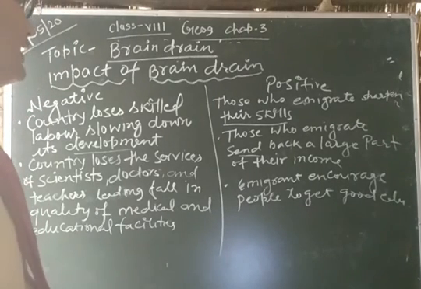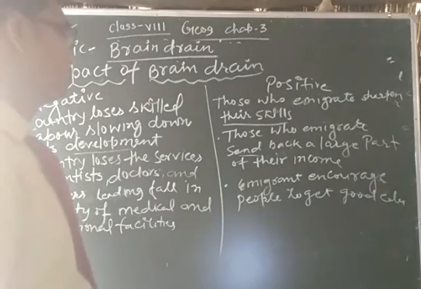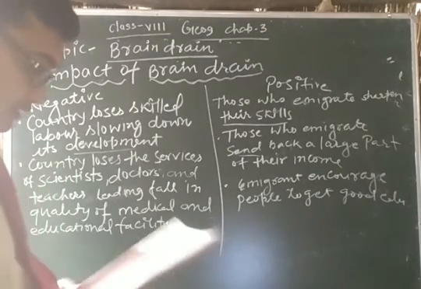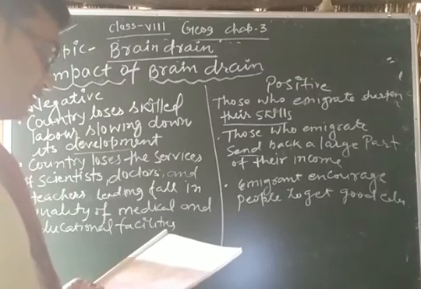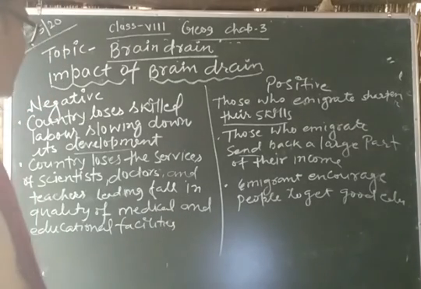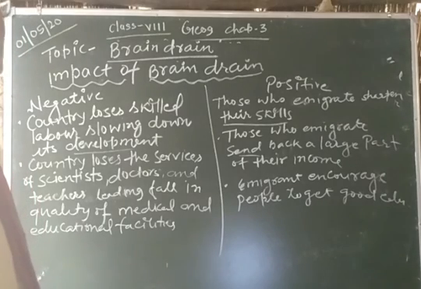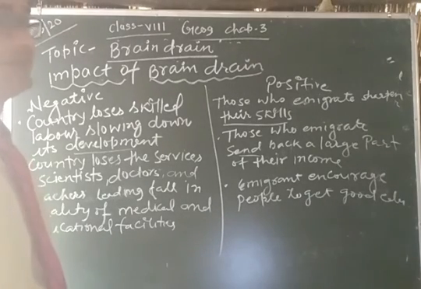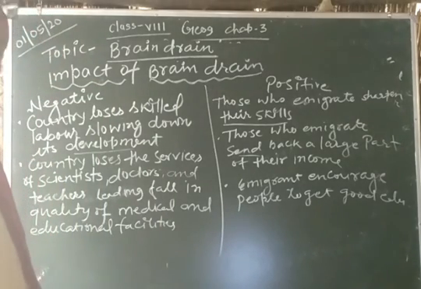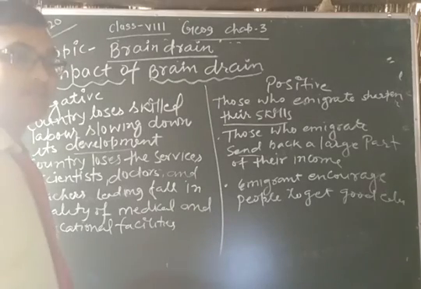Next, the emigrants encourage people to get good education and training and develop their skills. This was the impact of the brain drain, and this is the last topic of chapter 3. We will discuss the new chapter of the second term, that is urbanization, in the next video.